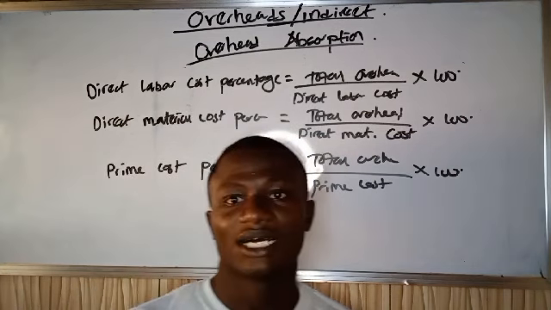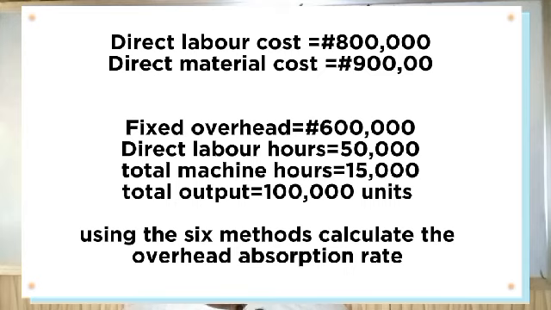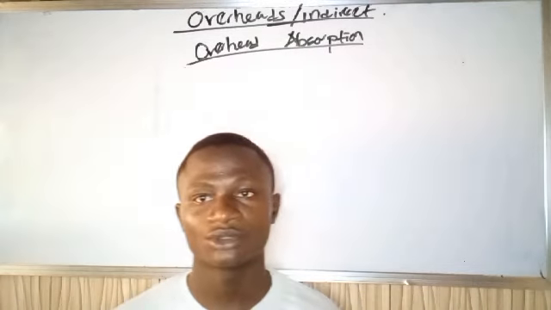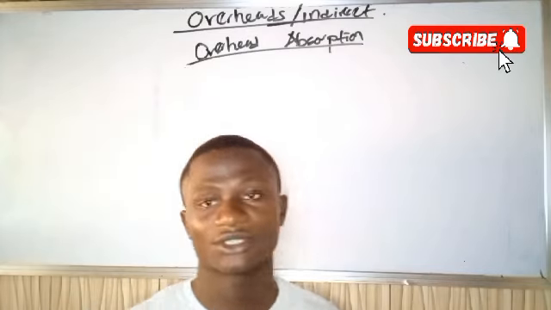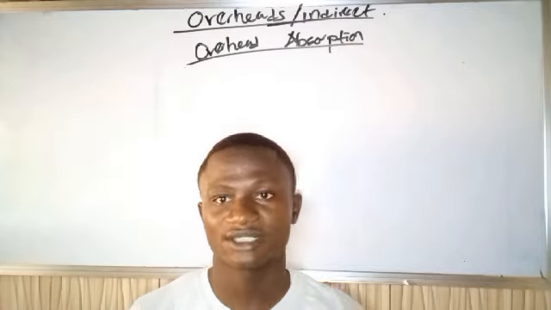Let's look at a question and solve it together. From the question, we have our direct labor cost to be 800,000, direct material cost to be 900,000. We have our fixed overhead to be 600,000. We have our direct labor hours to be 50,000. Our total machine hour to be 15,000, and total output to be 100,000. So using the six methods, calculate the overhead absorption rate. Let's start with the three most common ones, then we end with the three least common ones.